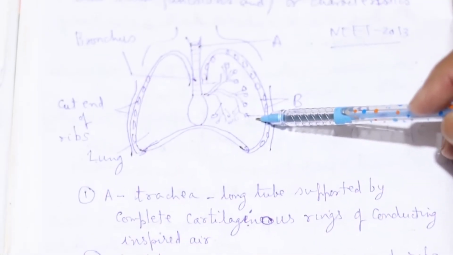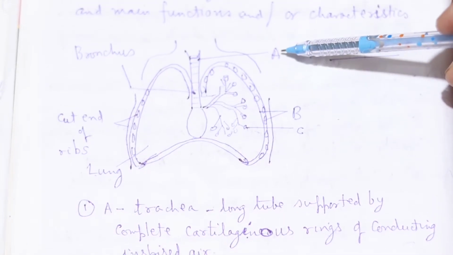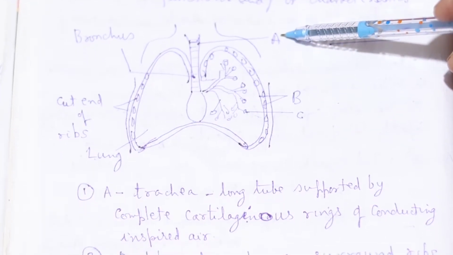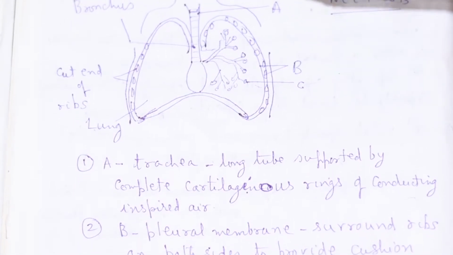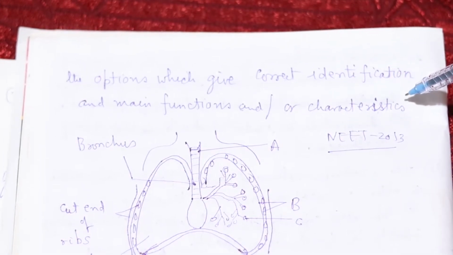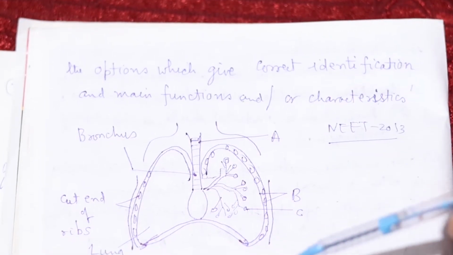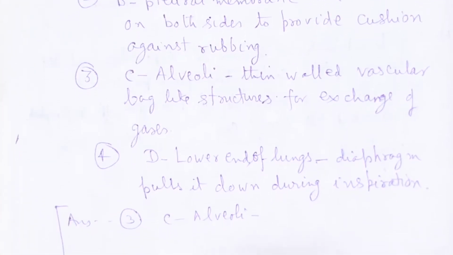C. Okay, because A will be trachea, no doubt, and then B, C. So here, after the correct identification, the main function and characteristics: the main function will be done by the alveoli. Okay. So now we will go to the next question.